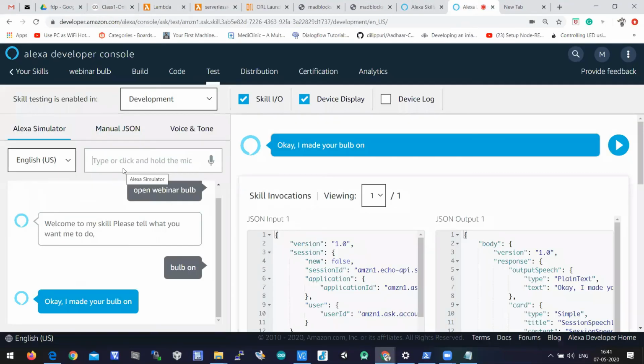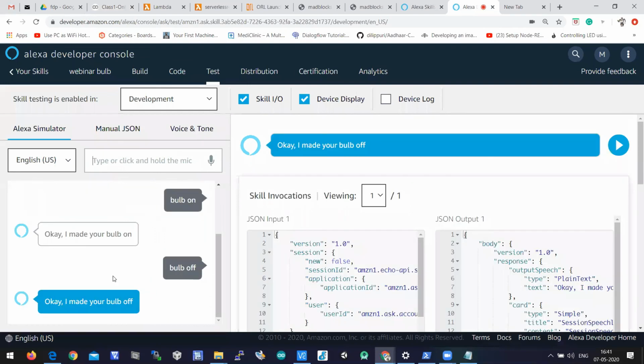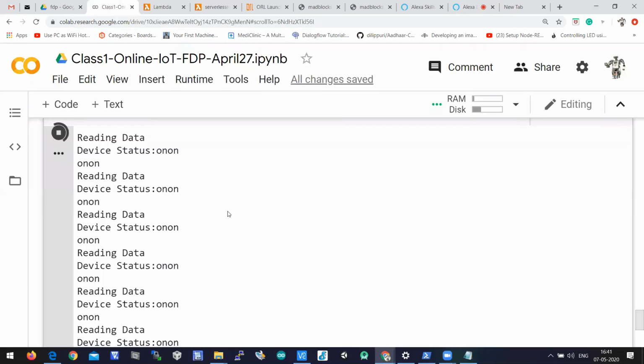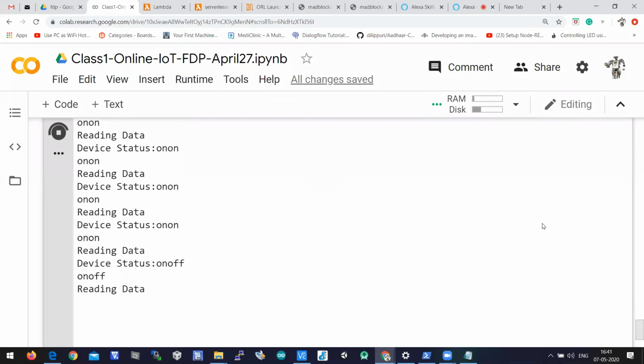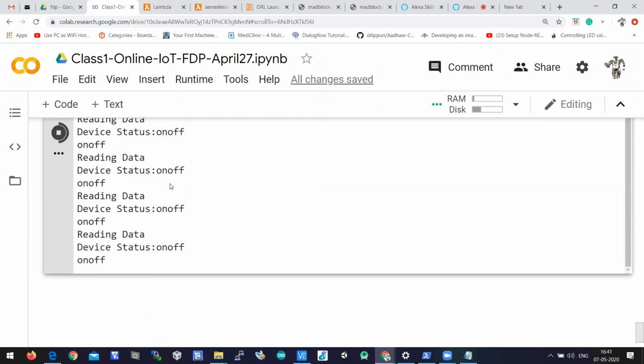Okay, when I type bulb off, it should display, okay, I made your bulb off. Here in the Google Colab, it should print off, but I am getting on. So there is some command on getting appended here.